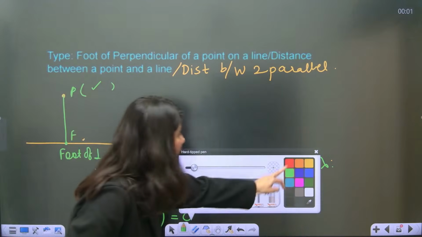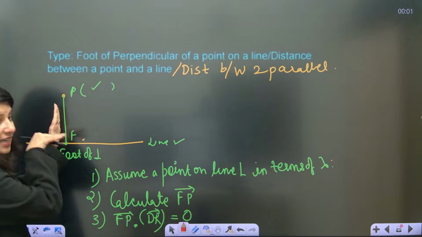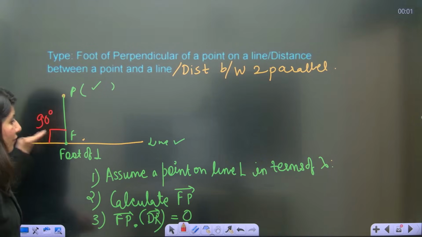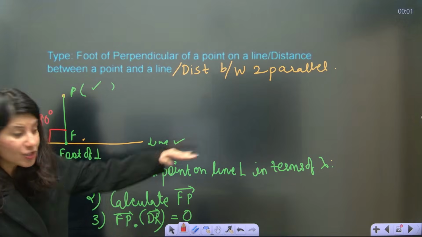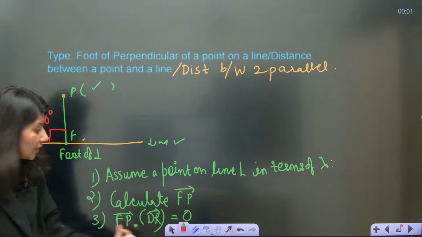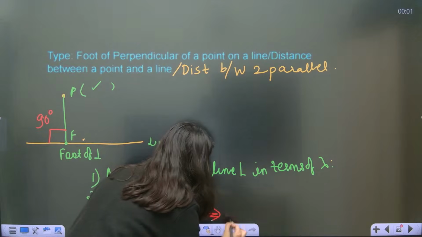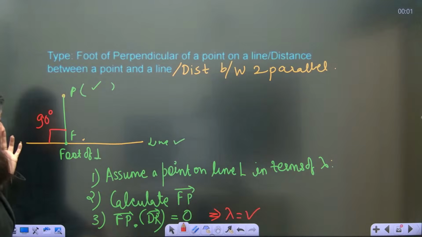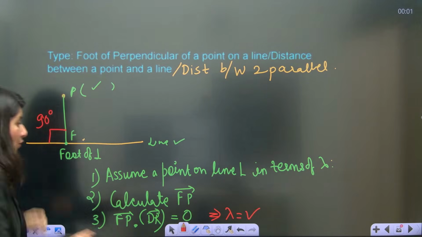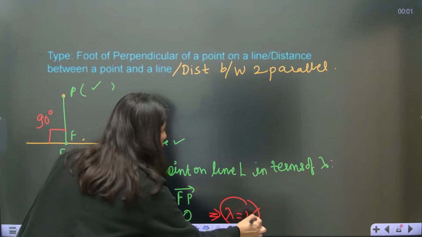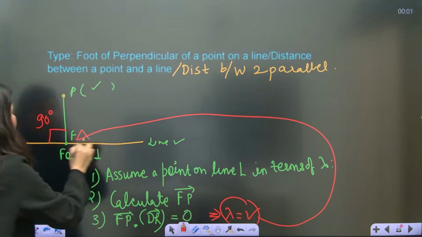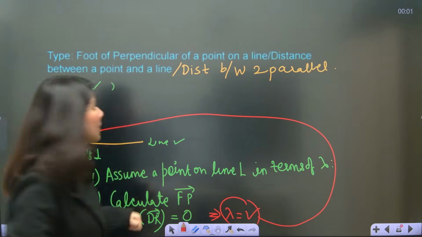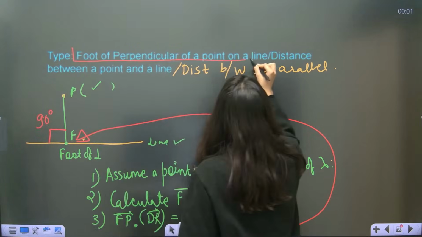Now understand, FP vector, can you see FP vector? Can you see line? 90-degree angle is getting formed. So FP vector dot direction ratio of line, DR vector, will give you 0. This condition will give you the value of lambda. So third step will give you the value of lambda. Now the moment you get value of lambda, all you have to do is put the value of lambda right here in the point so that you get F point, foot of perpendicular. So foot of perpendicular will be done and dusted.